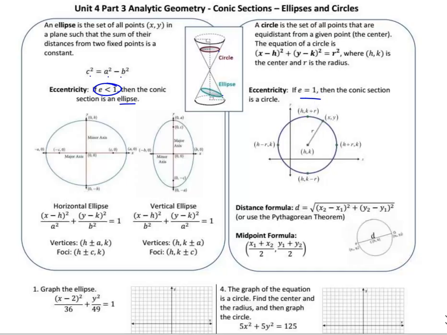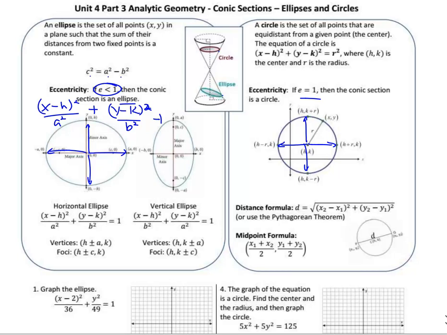And for an ellipse, we're still going to do just like we did with the hyperbola. It's going to be (x minus h) squared and (y minus k) squared over denominators. So one's a and one's b, and it's a plus between them, and then it's equal to 1. If a and b are the same value, then it's a circle. If a and b are different values, you go this way a and this way a, and then this way b and this way b. Then it's an ellipse. If a and b are the same value, it's always a circle.